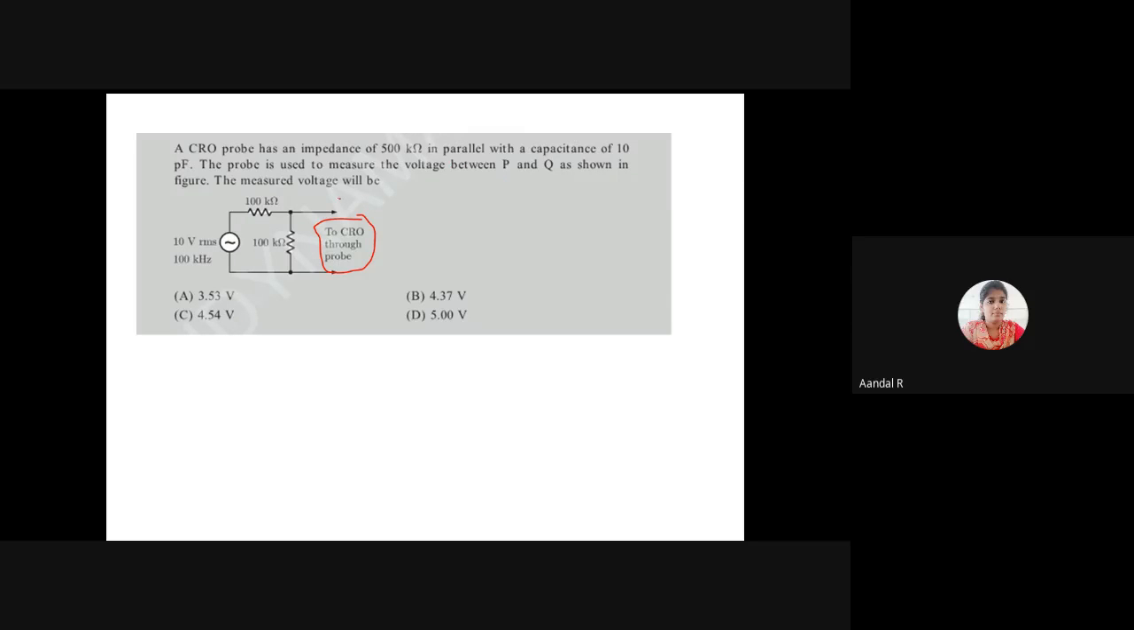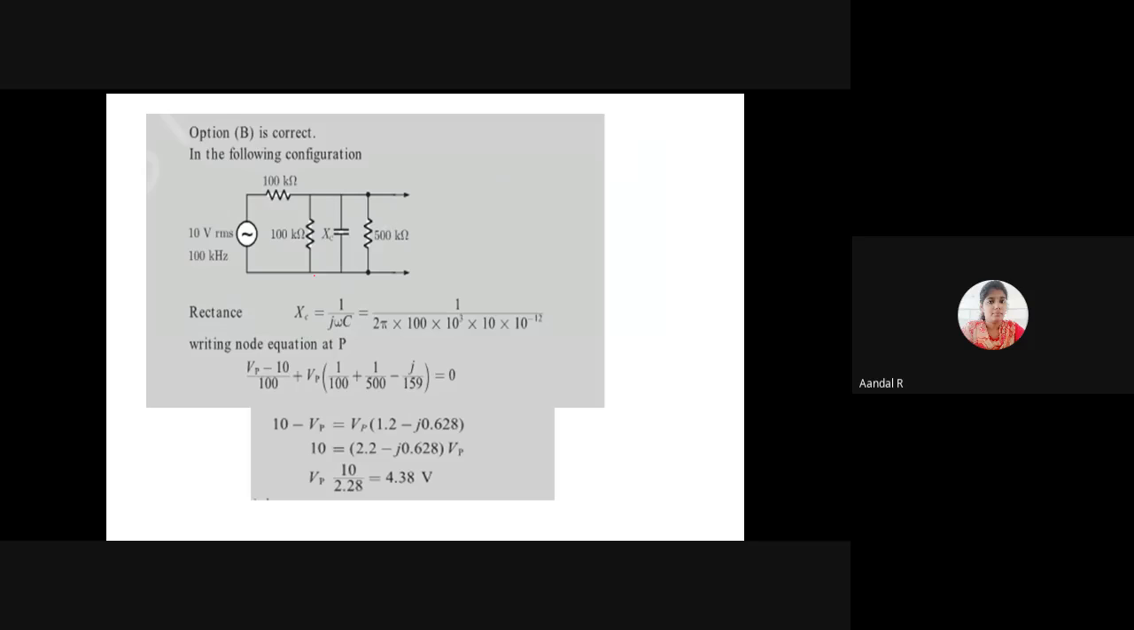This is the point P. This will be Q. What is the value of measured voltage? This is the input voltage. This is the output terminal. To calculate the voltage across output terminal, I am applying the simple voltage division rule.